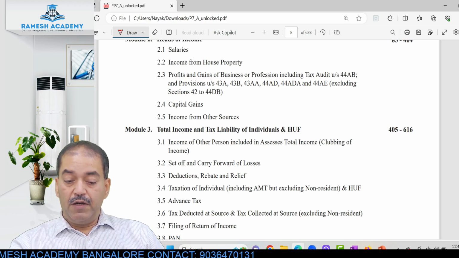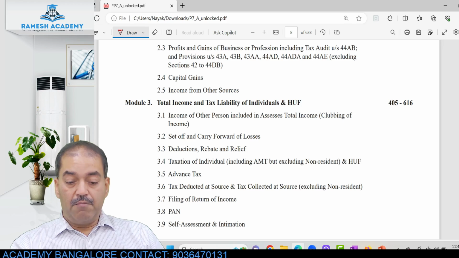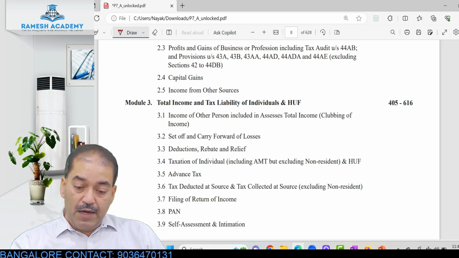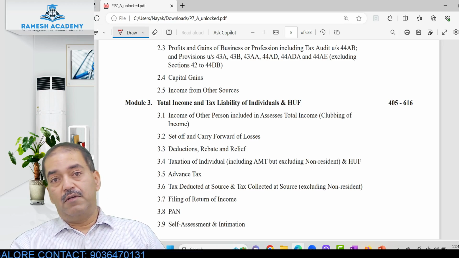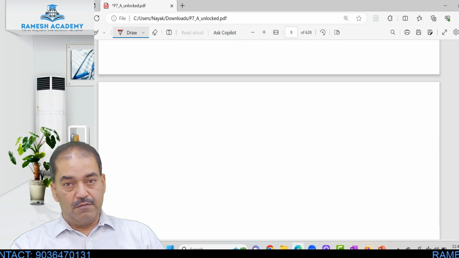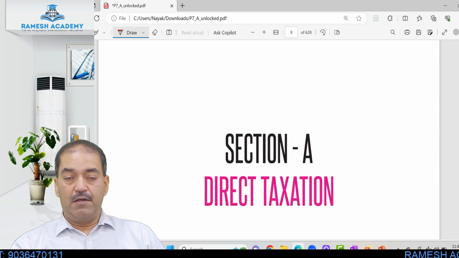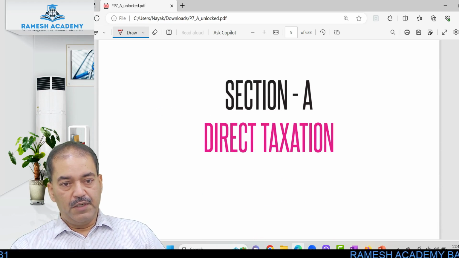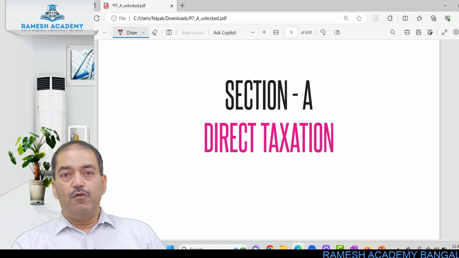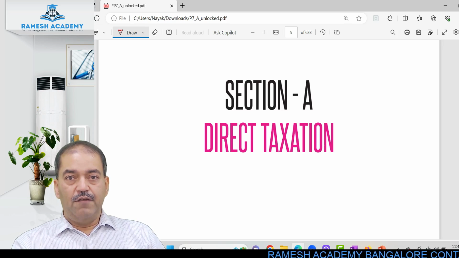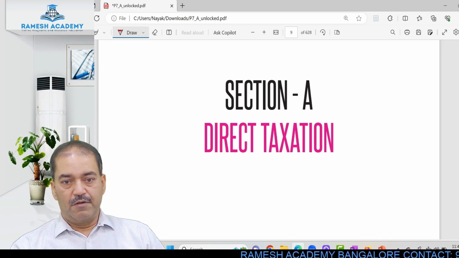Then filing of income tax returns, getting a PAN number, self-assessment and limitation, and intimation of the tax liability. So these are the things which are covered in module 3. In this way we are having different modules for direct taxation. I suppose there is total clarity in all the topics that we are going to deal with in the subject of direct taxation, right?